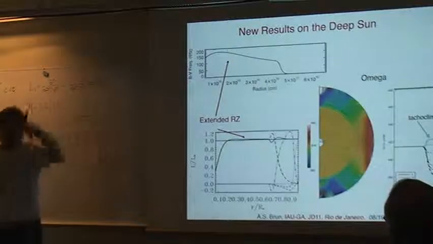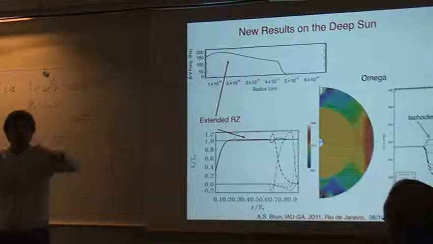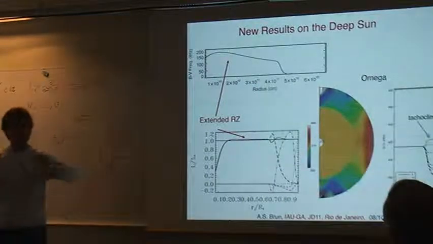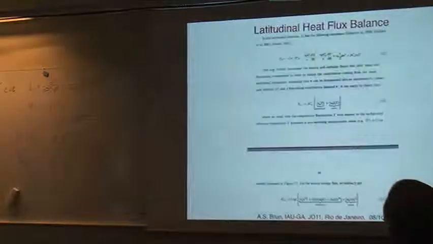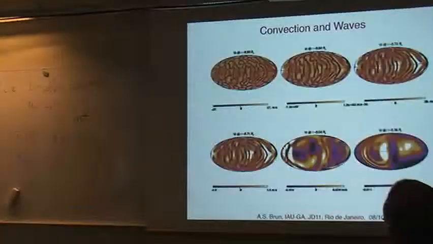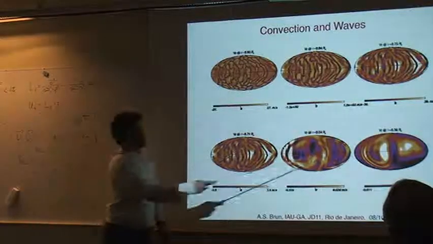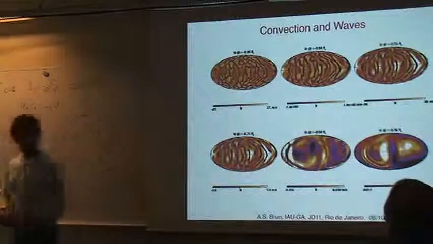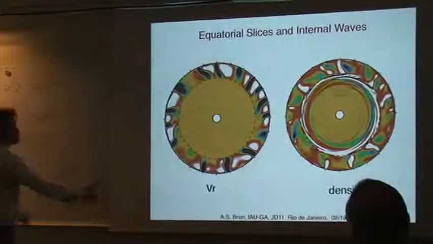I mean, I have penetration, convective plumes penetrating, breaking, and mixing horizontally and generating waves. And so deeper down, I got some penetration, and I trigger internal waves, and you can see them in 3D in an equatorial plane.